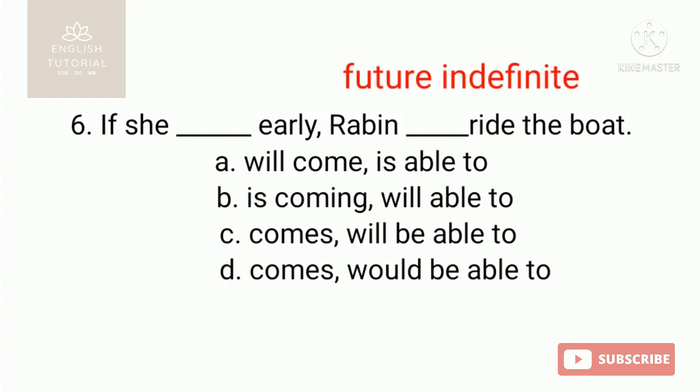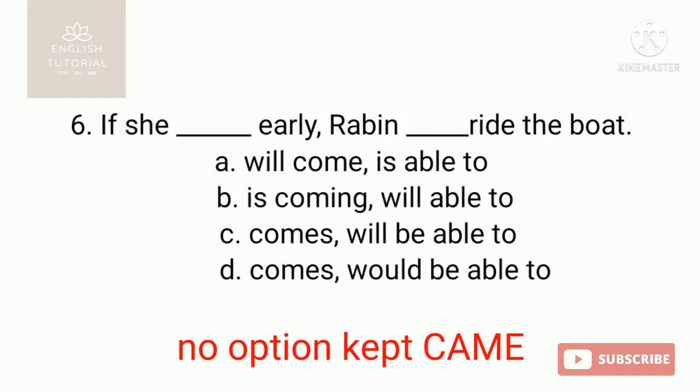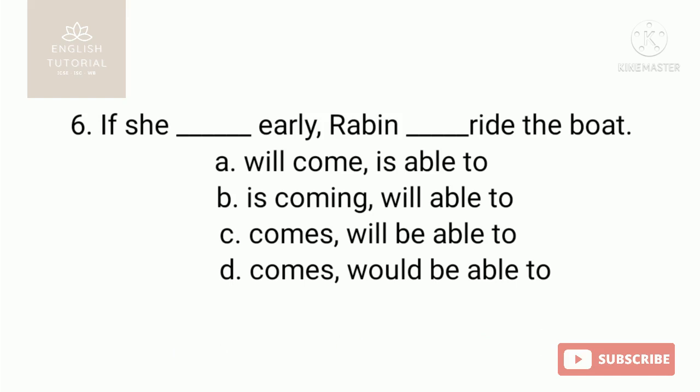If came had been given in the first one, then you would have chosen would be able to. There is no option with came in the first blank, so only C will be the right answer.